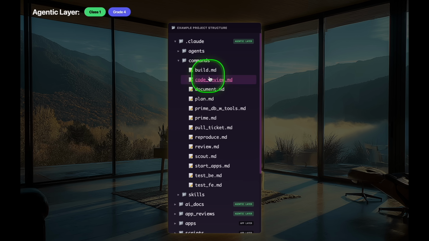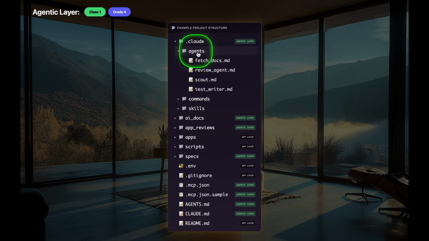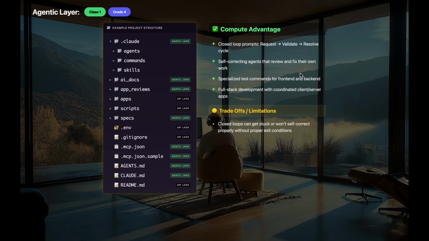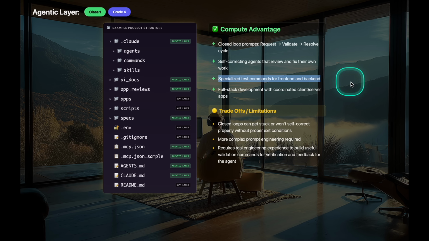Okay, so things are going from really generic and vague, right? Plan, build, to more specific, right? Test our backend, test our front end, review this code how we like to do it, right? And the advantages here are really clear, right? Once you start using closed loop prompts in your code base, your agents start resolving their own work. You can create specialized tasks for your front end, for your back end, for whatever part of your code base, and it's all still on this top layer. Now, we're not going to dive into code-based organization too much here. There are some leverage points of agentic coding that we're not going to re-emphasize here. Here, we're focused on giving our agents the highest capability possible so that they are as autonomous as possible.